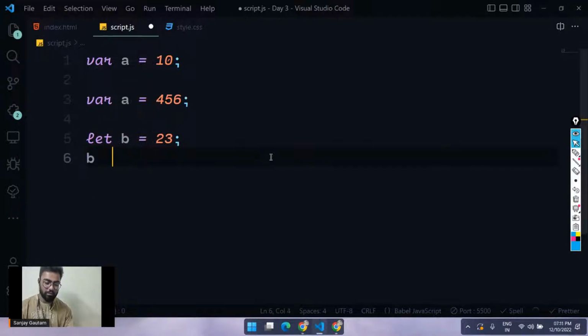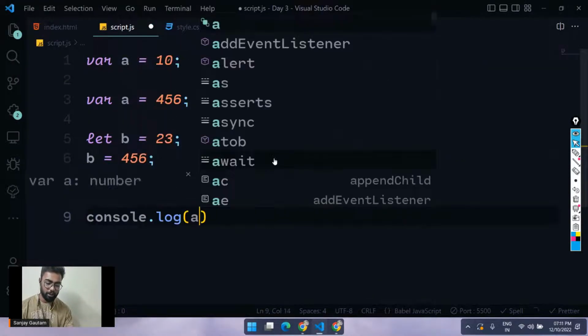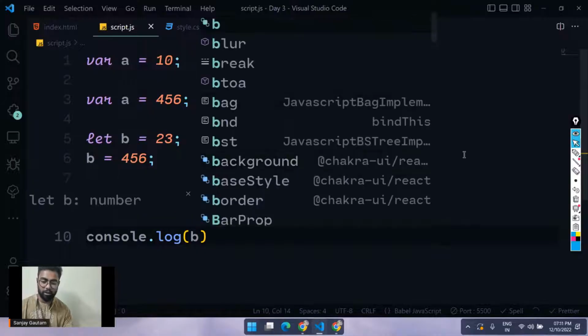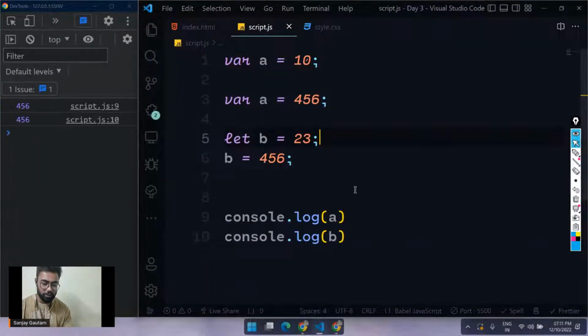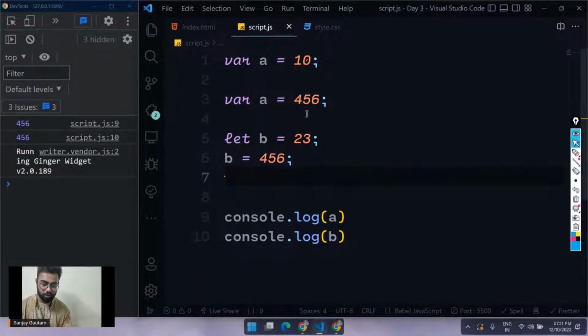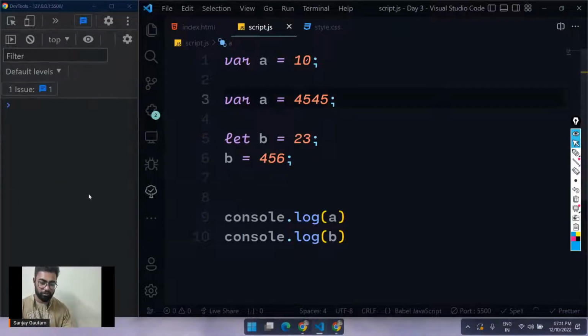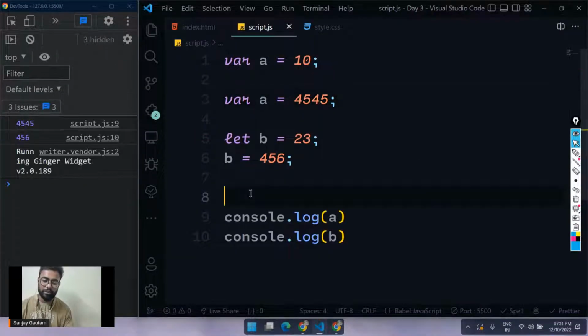So I can also change the value for, let's say, the let variables to this one. And let me just do a quick console.log for A and B. A and B here. And let's see, I'm getting my output here. So A, let me change the value of A. So A and B, isn't it?